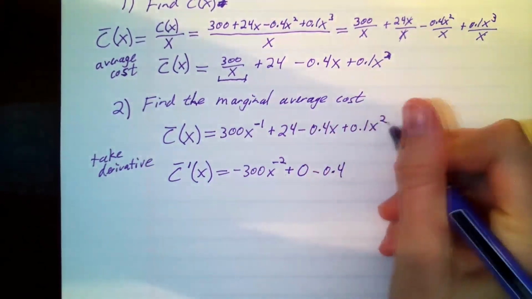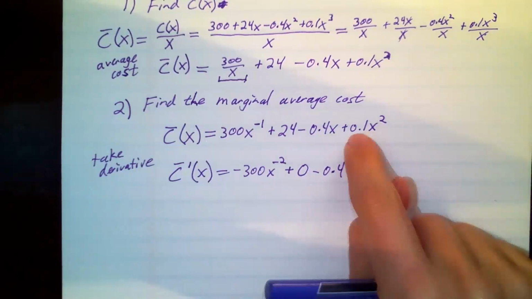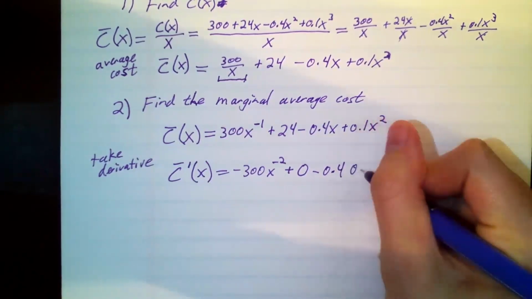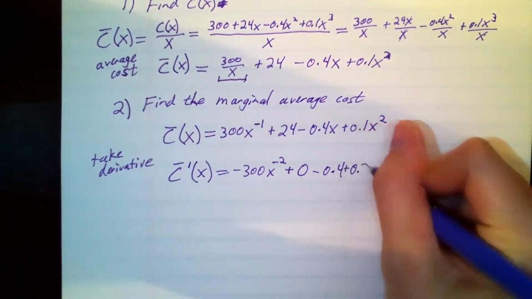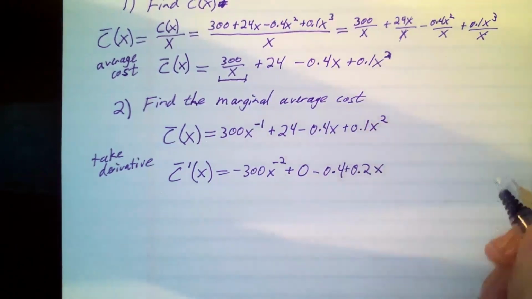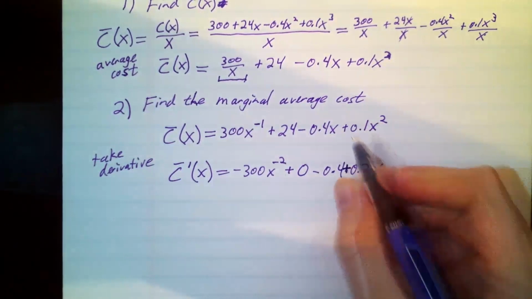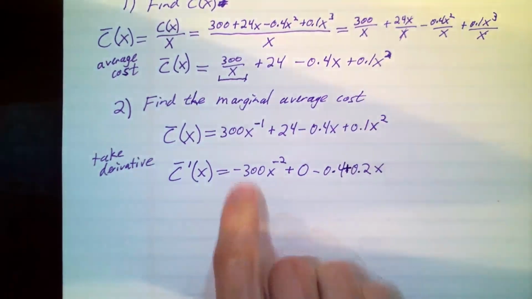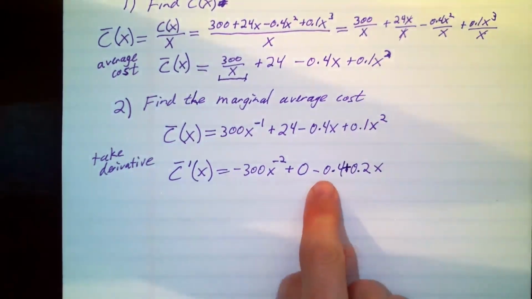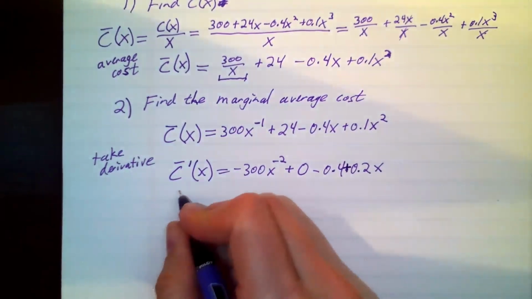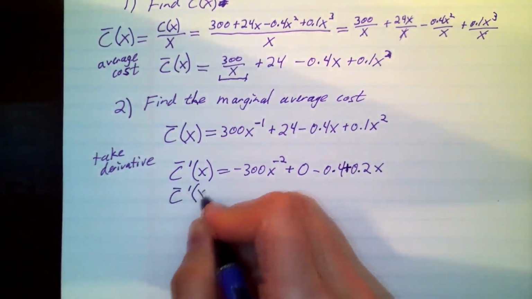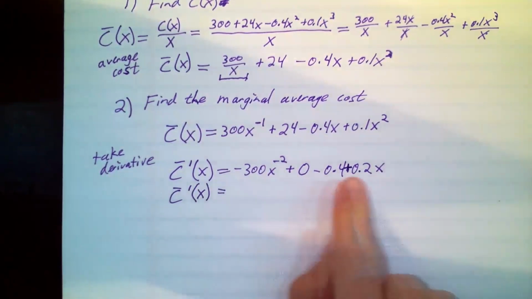And the derivative of 0.1x squared, that's another power rule. 0.1 times 2 is 0.2. This is x to the 2 minus 1. There's a plus in between those terms. So this is c bar prime. This is the marginal average cost.